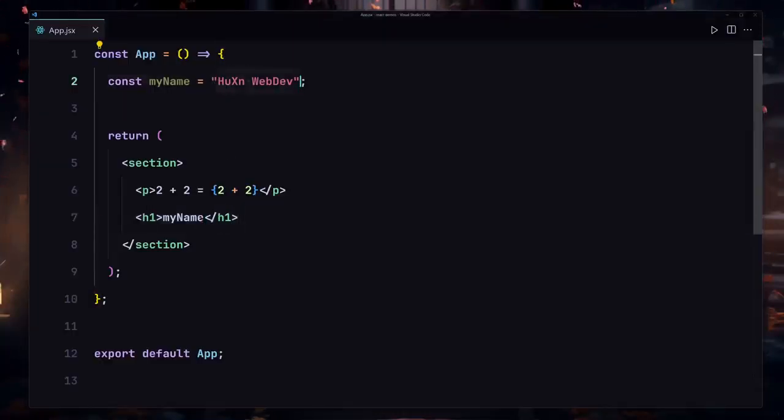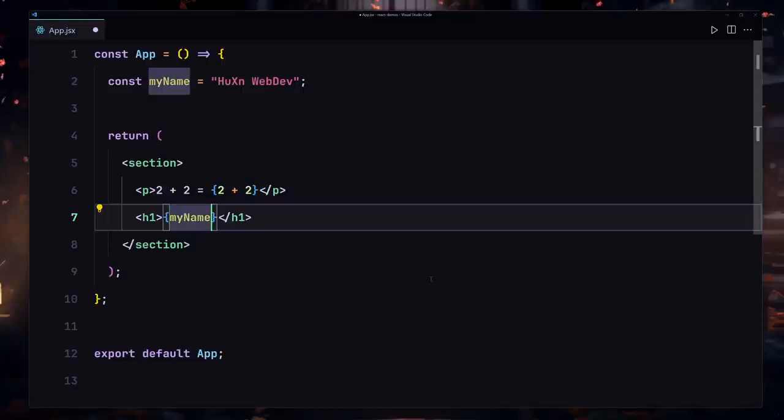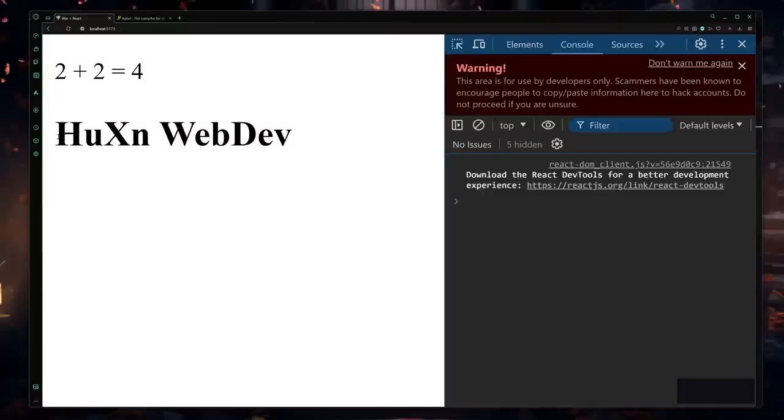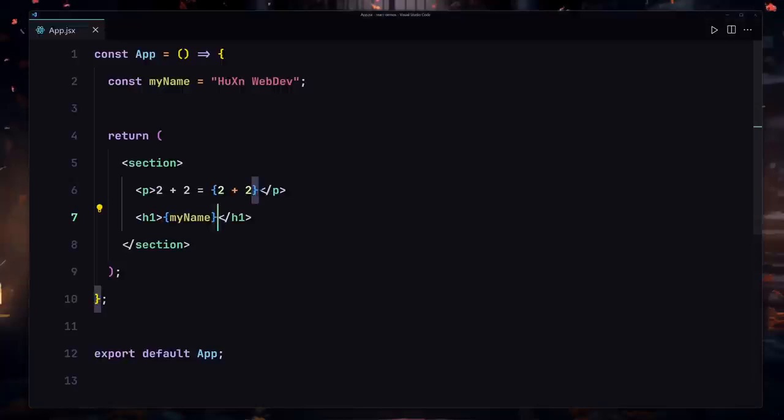How can I go about doing that? To do that, we have to wrap this variable name inside curly braces, the curly opening brace and the curly closing brace. If I save my file, now it's going to give us Hussein Web Dev right here. Okay, so this is how we are going to be rendering our variables dynamically inside our JSX.